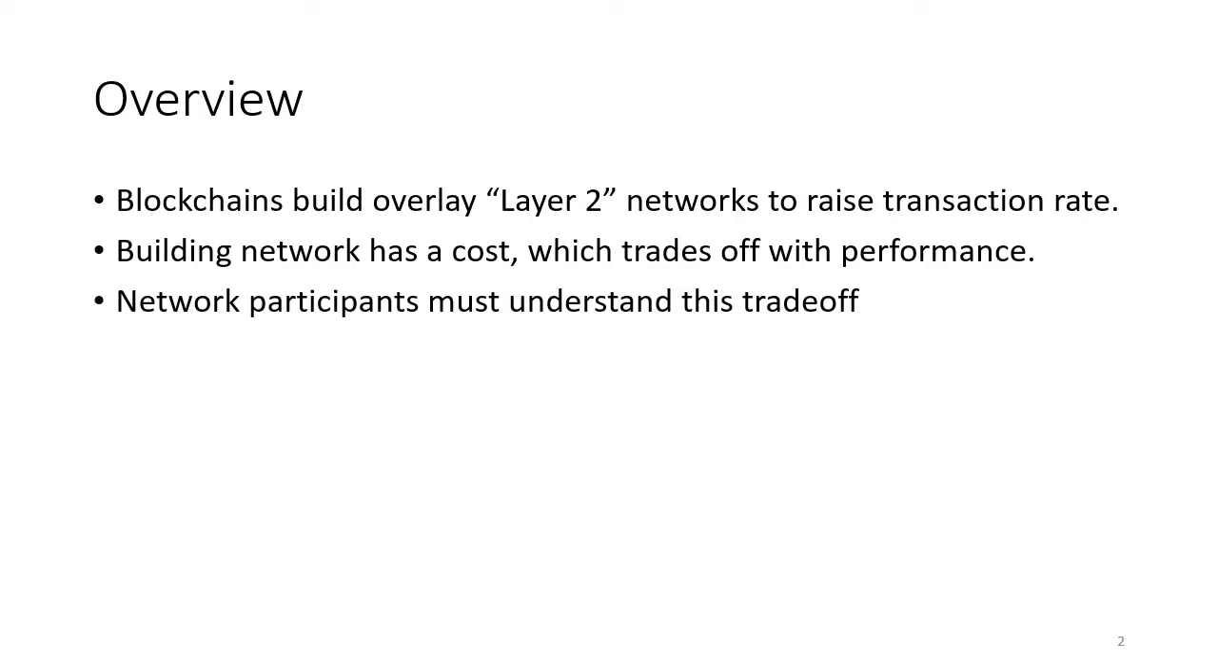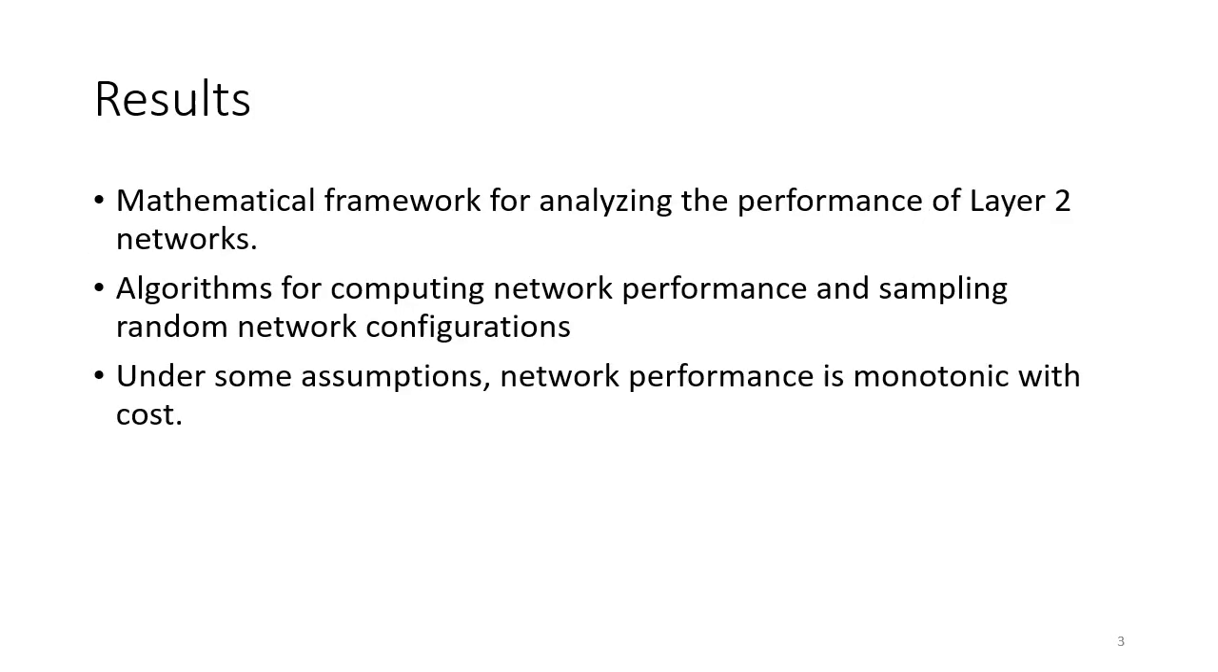At a high level, blockchains in the modern era build overlay or Layer 2 payment networks as a way of boosting their transaction rate. These networks boost the transaction rate of the overall system, but building them and maintaining them has a real financial cost. And of course, this cost trades off with the performance of the network. Network participants, therefore, would need to understand this trade-off in order to make rational, efficient decisions.